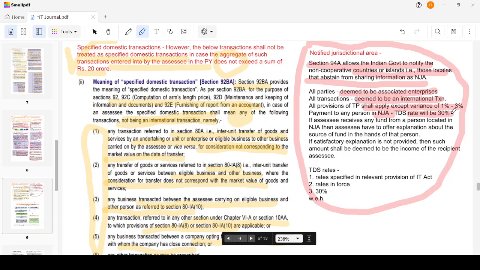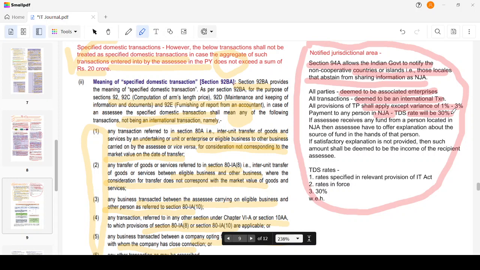If that explanation is not satisfactory, then the assessing officer shall include that amount of loan as a receipt, or the receipt as income, of my entity. Okay, assume, for example, I have an entity in India, ABC Limited. I am receiving some funds from DEF Limited, which is in Pakistan.